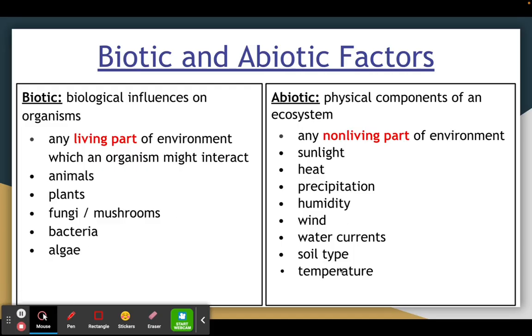So this concludes our 5.1 notes. After this, hopefully you have a better understanding that ecology is a study of how things that are living and non-living depend on one another, as well as the different levels of organization, going from a biosphere to a biome to an ecosystem to a community to a population and then to an individual. And then finally, the difference between the biotic and abiotic factors.